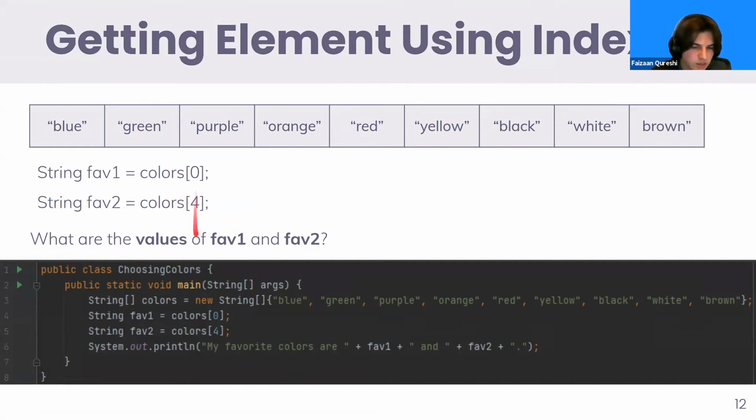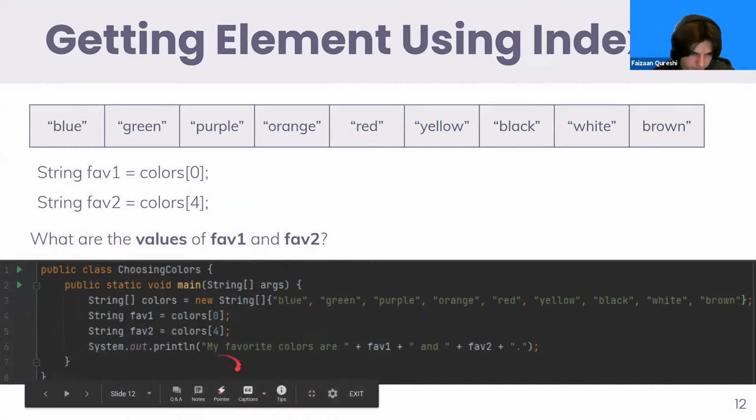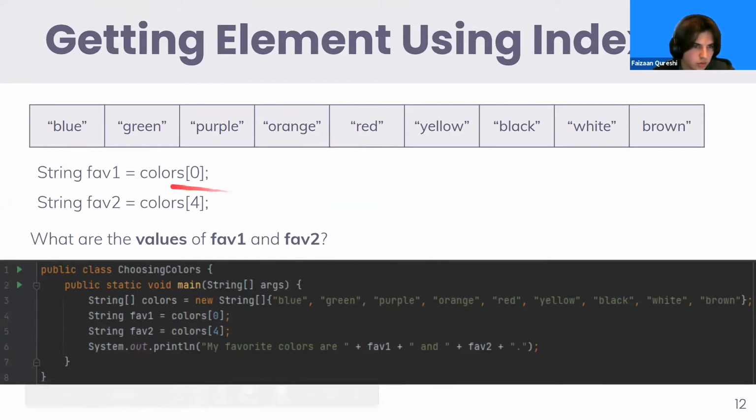So in this case, I made this code here. I basically wanted to output what my favorite colors were. So I look through here. My favorite colors are blue and red. If we look through here, the indexes are 0, 1, 2, 3, 4. So my indexes are 0 and 4.